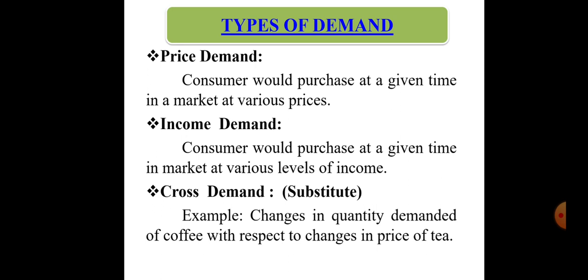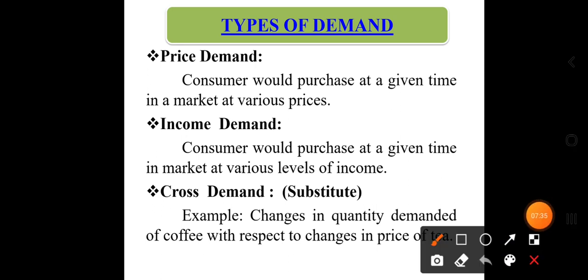Then the second one is the income demand. Income demand means income is an influencing factor which affects demand. So if there is an increase in income, what will be the effect on demand? That relation is called income demand. In price demand, there is always an inverse relationship between price and quantity demanded.